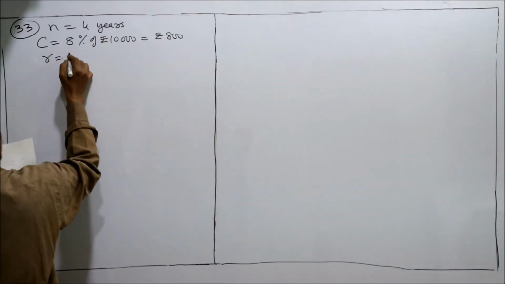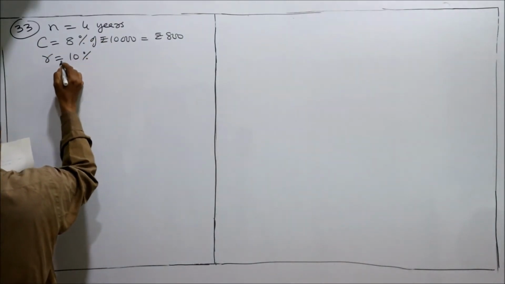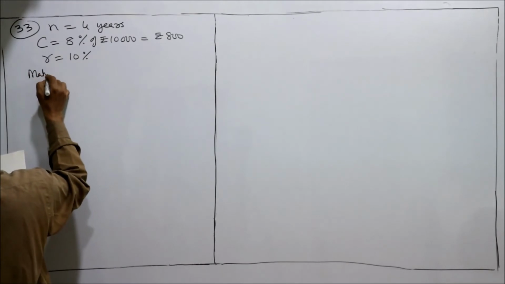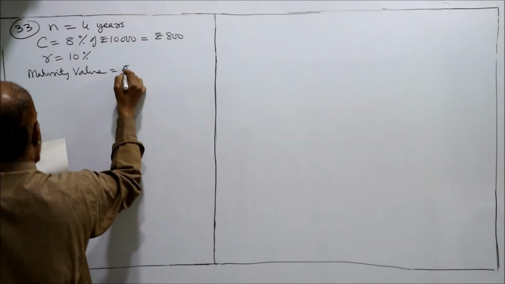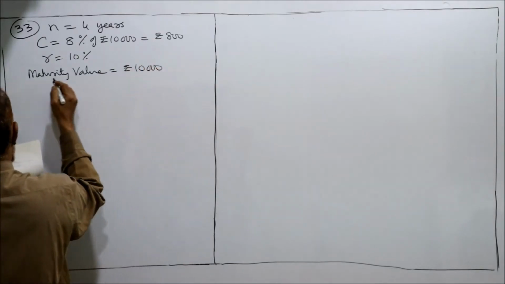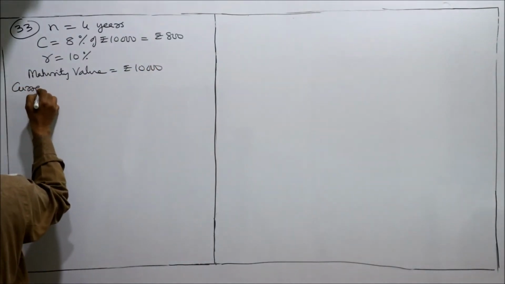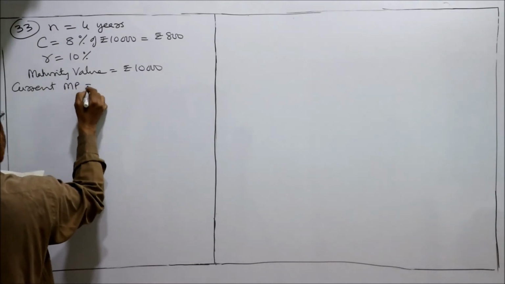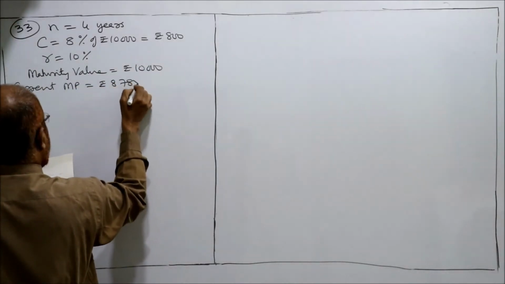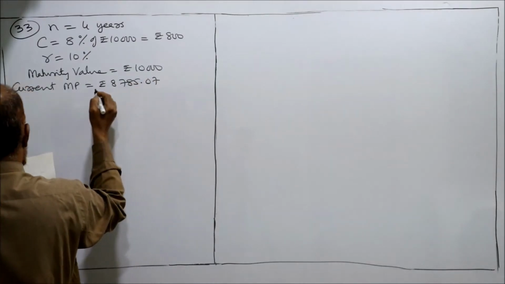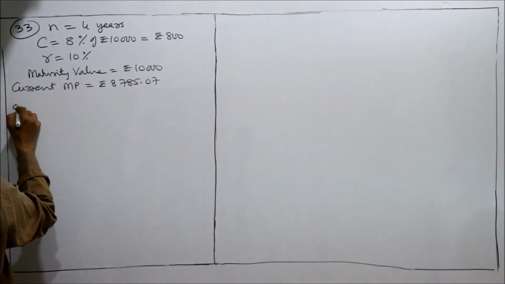R is equal to required rate of return 10%. Maturity value is equal to rupees 10,000. Current market price is equal to rupees 8785.07. First we calculate the intrinsic value.